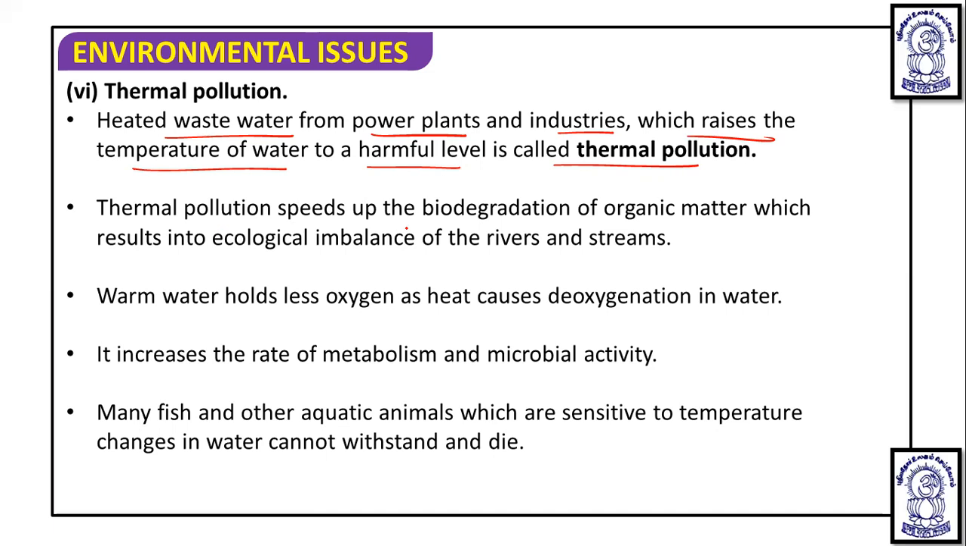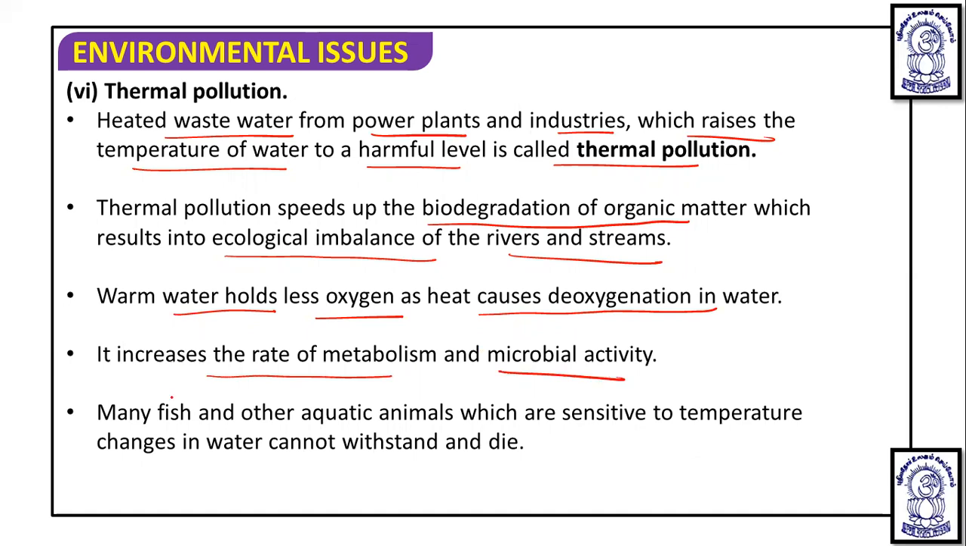Thermal pollution speeds up the biodegradation of organic matter, which results in ecological imbalance of the rivers and streams. Warm water holds less oxygen as heat causes deoxygenation in water. So it increases the rate of metabolism and microbial activity. Many fish and other aquatic animals which are sensitive to the temperature change in water cannot withstand it, so they are ultimately going to die.